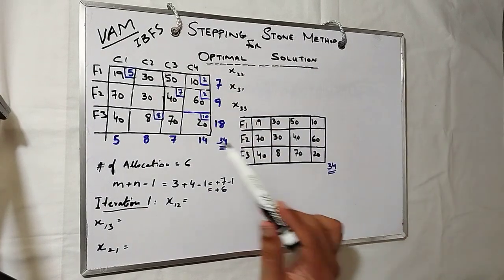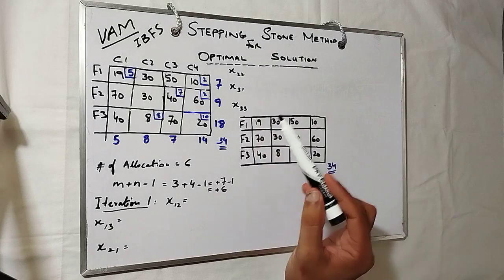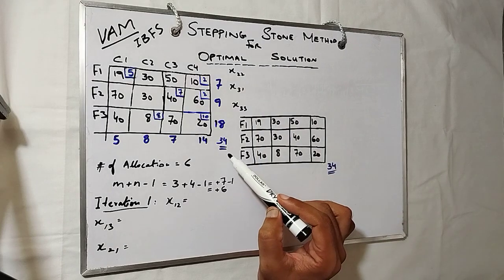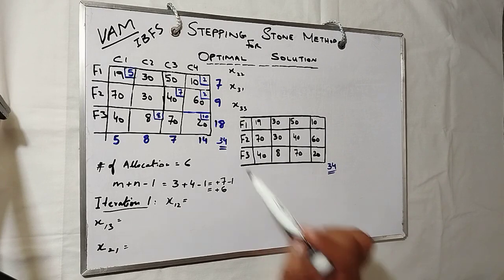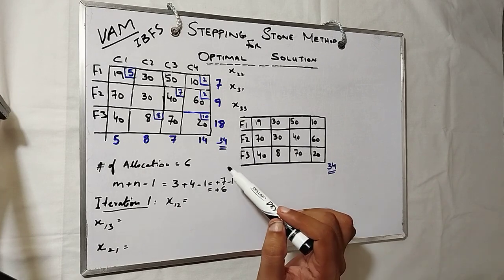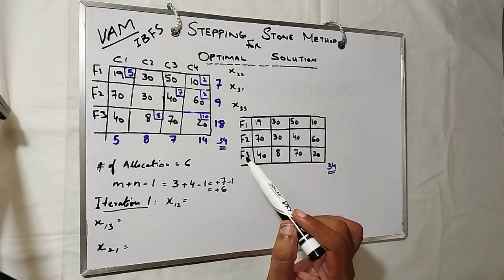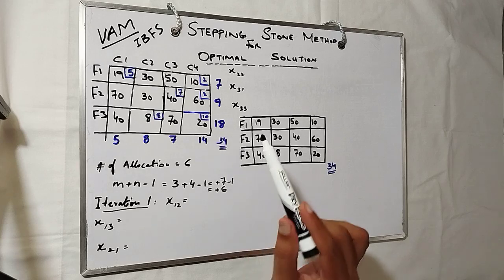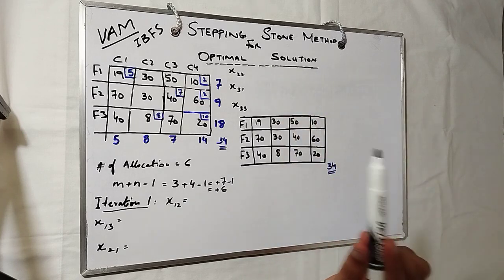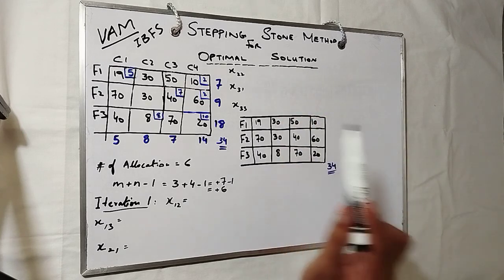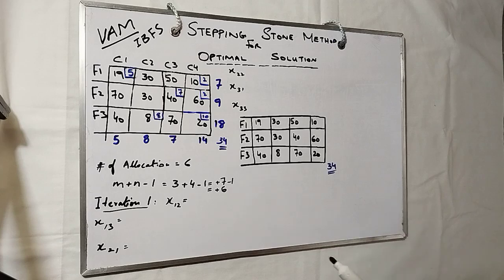So let's move ahead. Now we have found the initial basic feasible solution of supplying 34 tons of quantity. Now let's optimize the solution. We found the initial basic solution, and the stepping stone method gives us the optimal solution. So for the optimal solution, we have to go through some steps.